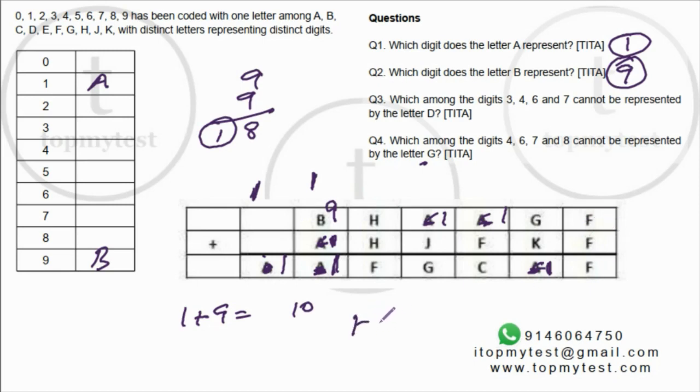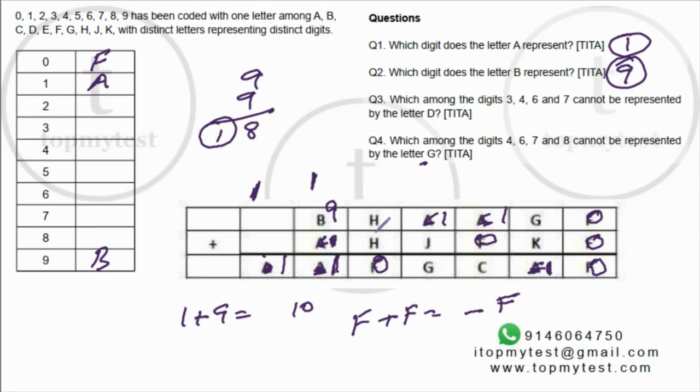Right. F plus F ends in an F. 1 plus 1 ends in a 2. 2 plus 2 ends in a 4. 3 plus 3 ends in a 6. 4 plus 4 ends in an 8. 5 plus 5 ends in a 0. Not possible. 6 plus 6 ends in a 2. 7 plus 7 ends in a 4. 8 plus 8 ends in a 6. 9 plus 9 ends in an 8. So it has to be 0 plus 0 equals 0. So F should be 0. This is a 0. This is a 0. F should be 0. So that is also taken care of.